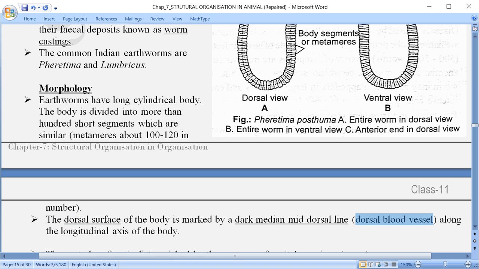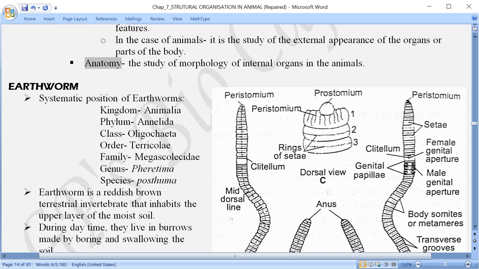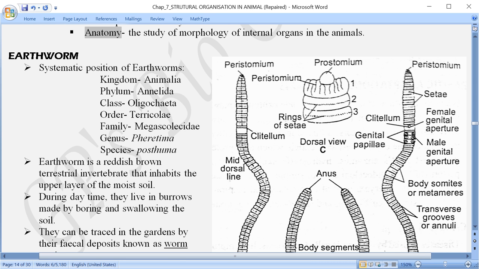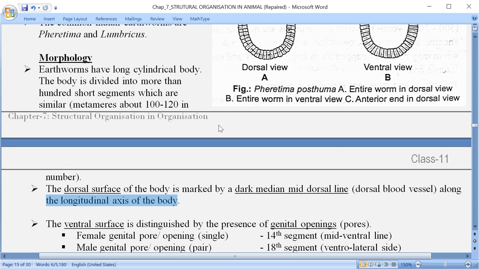Along with the longitudinal axis of the body, that means from the front till the end, anterior to posterior on the dorsal surface, and that also in the mid part. Starting from the anterior to posterior part, what is present here? The dorsal blood vessel is there, which is also referred to as the dark dorsal line, mid dorsal line.